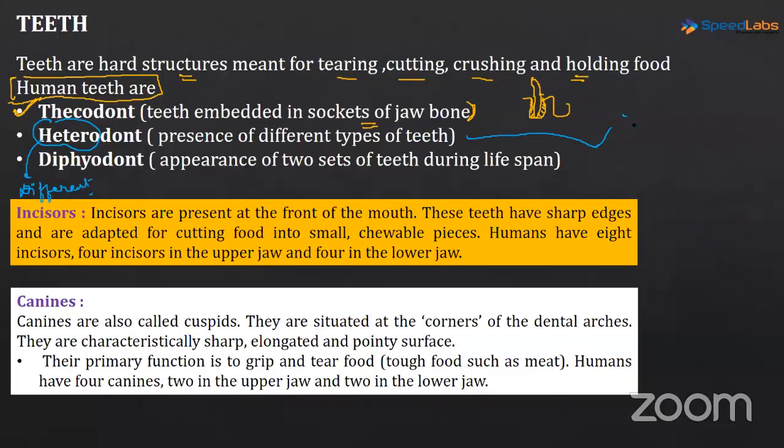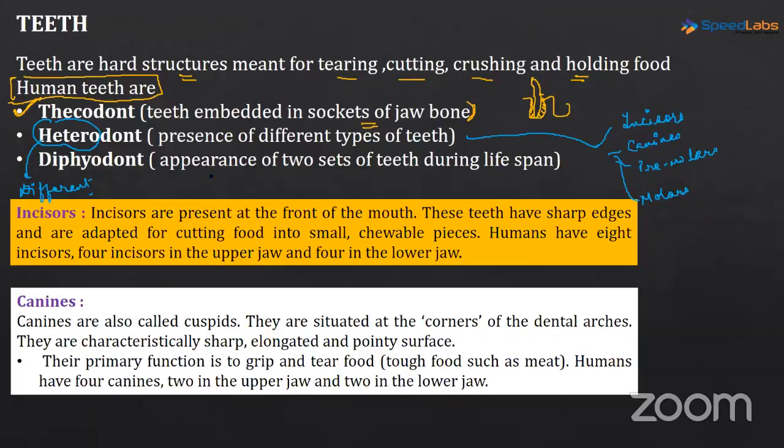We have incisors, we have canines, premolars, and we have molars, right? So that's why the term that we are using here is heterodont. We have different types of teeth.